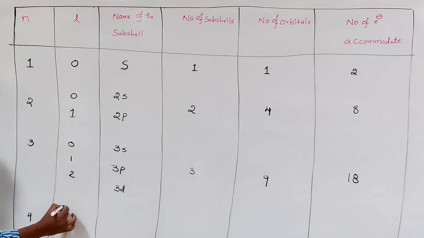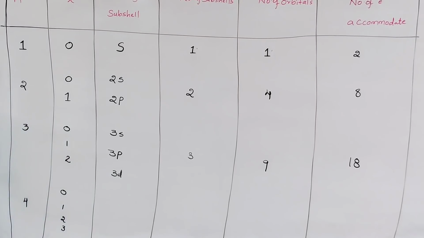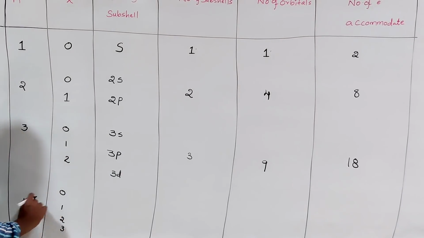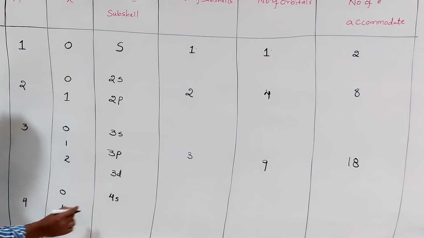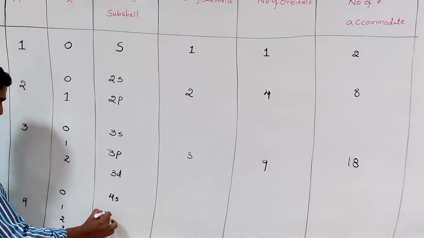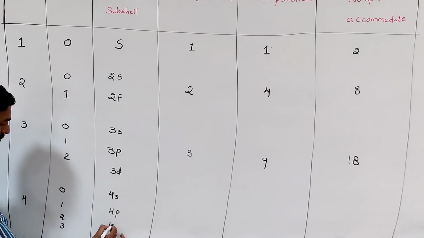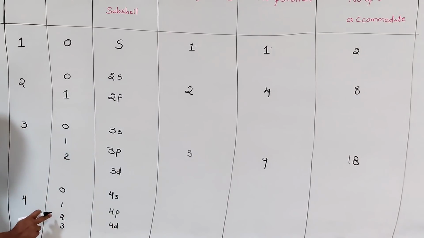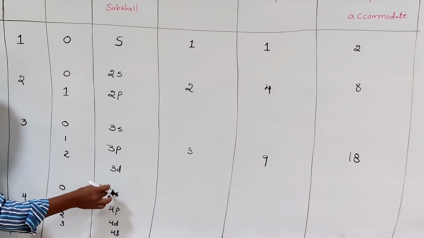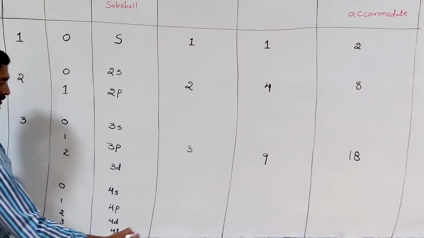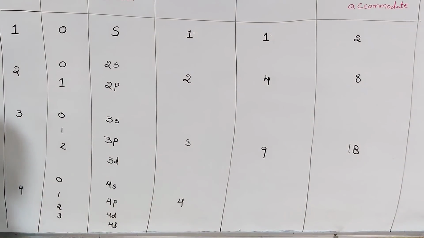Coming to n is equal to 4, what are the possibilities? 0, 1, 2, 3, totally 4. If n is equal to 4, L is equal to 0, that is 4s. L is equal to 1, 4p. L is equal to 2, 4d. L is equal to 3, 4f. Totally how many subshells? 1, 2, 3, 4. So 4 subshells are possible in the principal energy level 4.